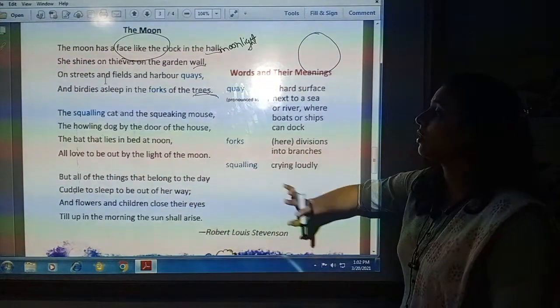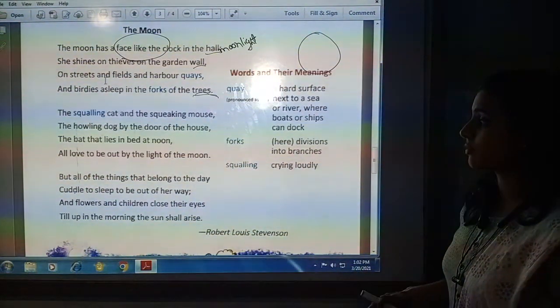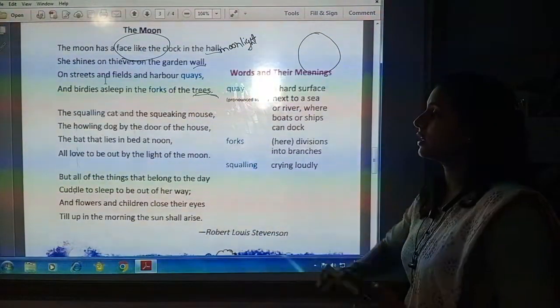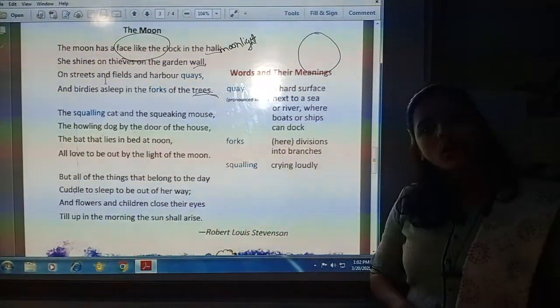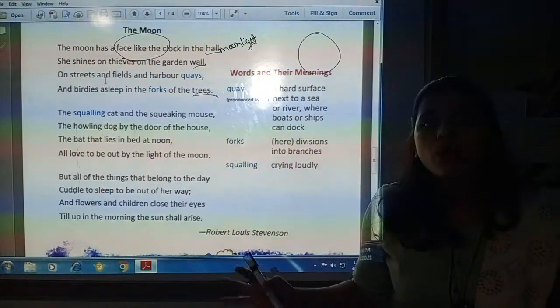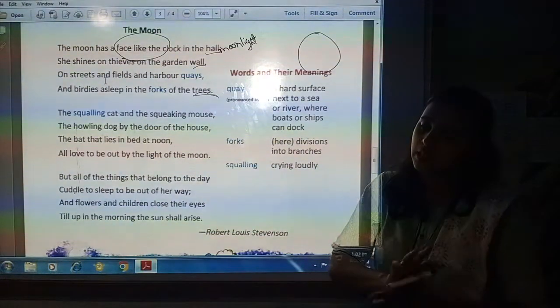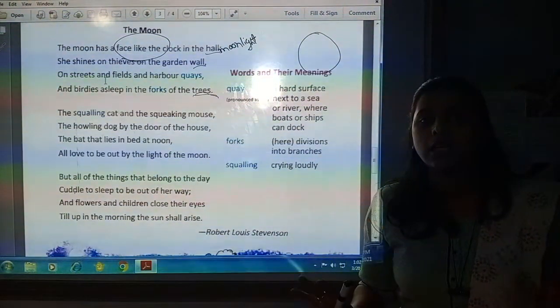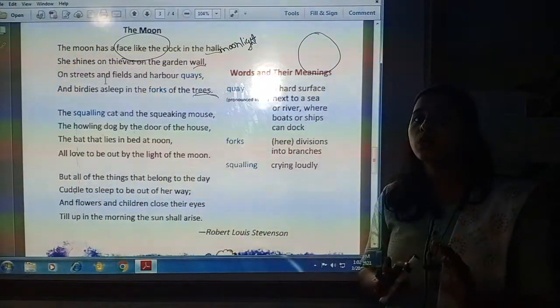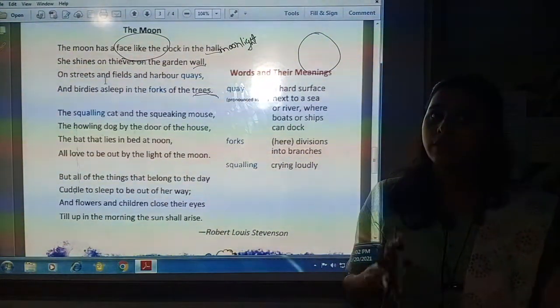But all of the things that belong to the day cuddle to sleep, to be out of her way. All of the things which I can see in the day, that all things which are moving, suddenly they cuddle up and sleep during night. The scenario of night is quite different, quite opposite from the scenario of day.